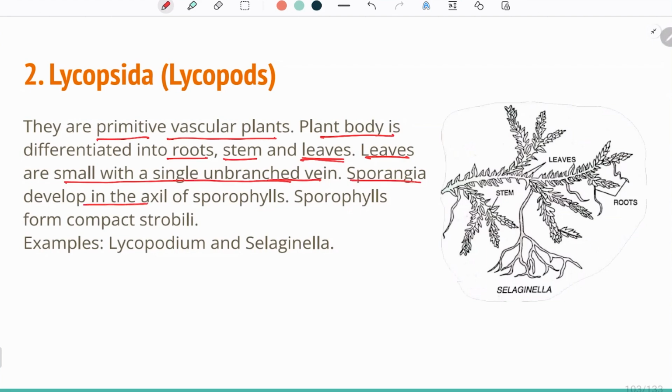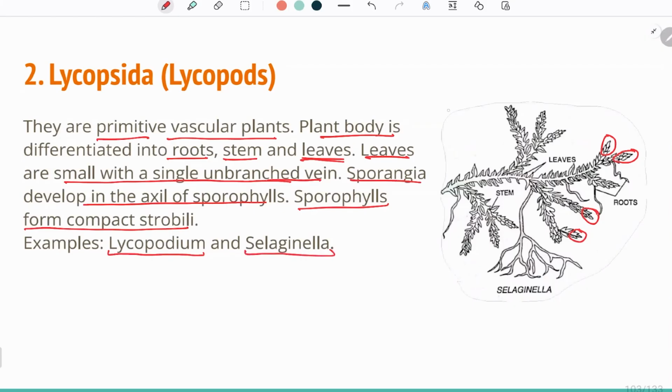Sporangia develop in the axil of the sporophylls. So these sporophylls which are present at the axil, on which the sporangia are formed. The sporophylls form compact strobili, so they are called cones as well. The examples are Lycopodium and Selaginella.